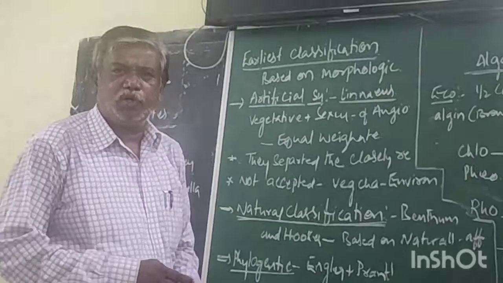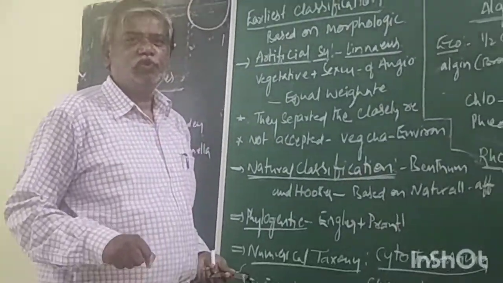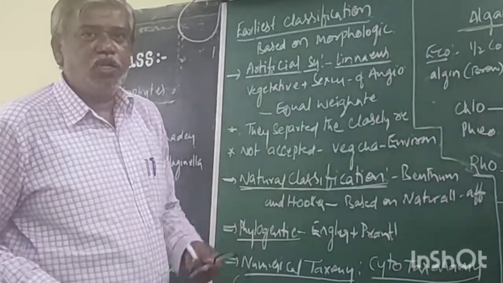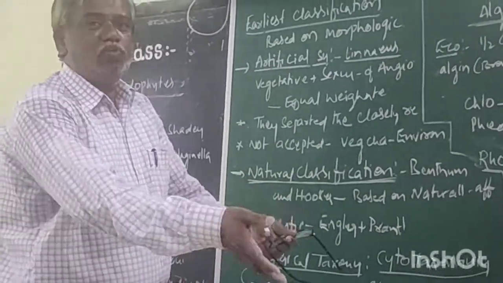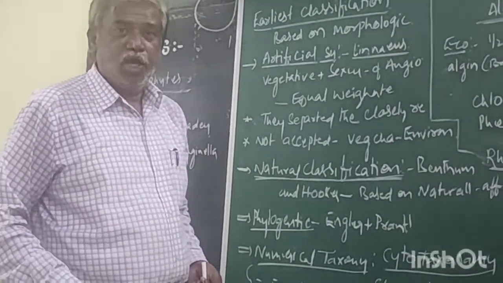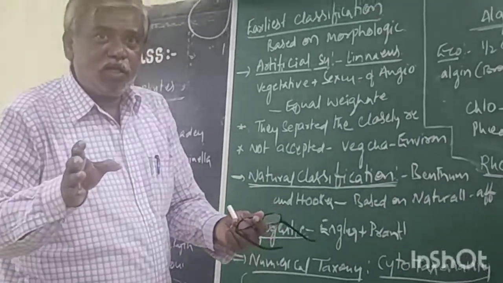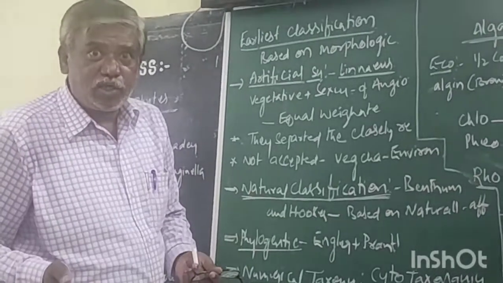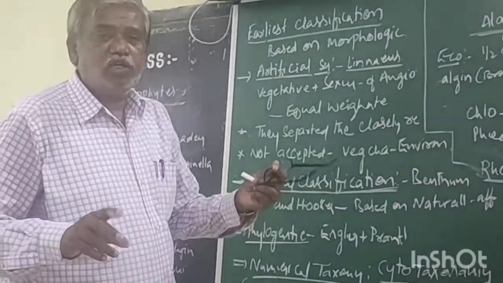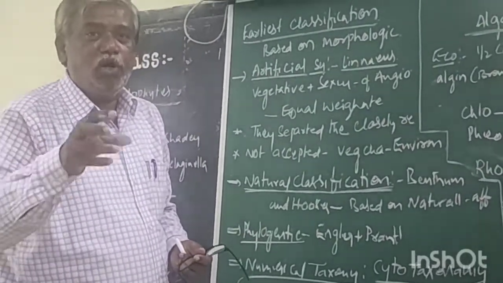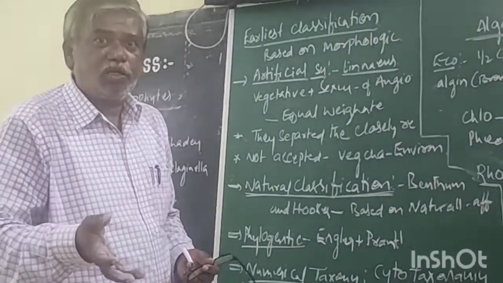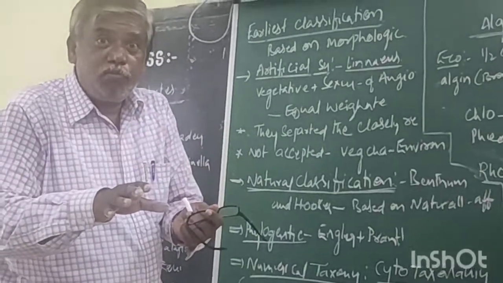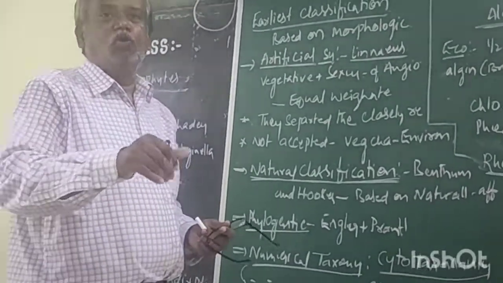Morphology. Fish and lotus: fish is an animal, lotus is a plant, both live in water. They thought based on habitat, based on morphology. The fish is an animal, lotus is a plant, but the habitat is water. Due to this, the fish and lotus belong to the same group.